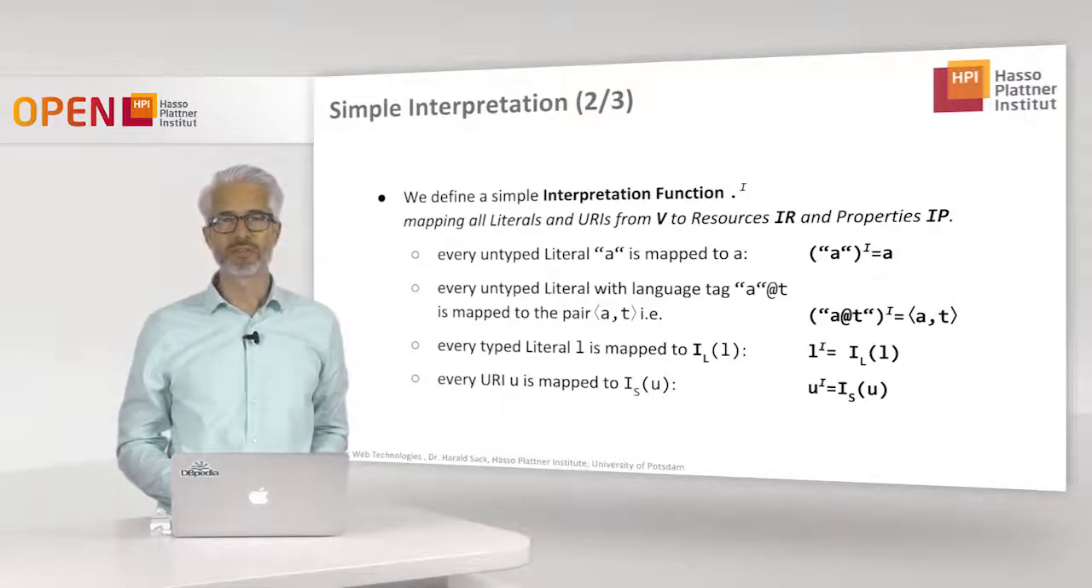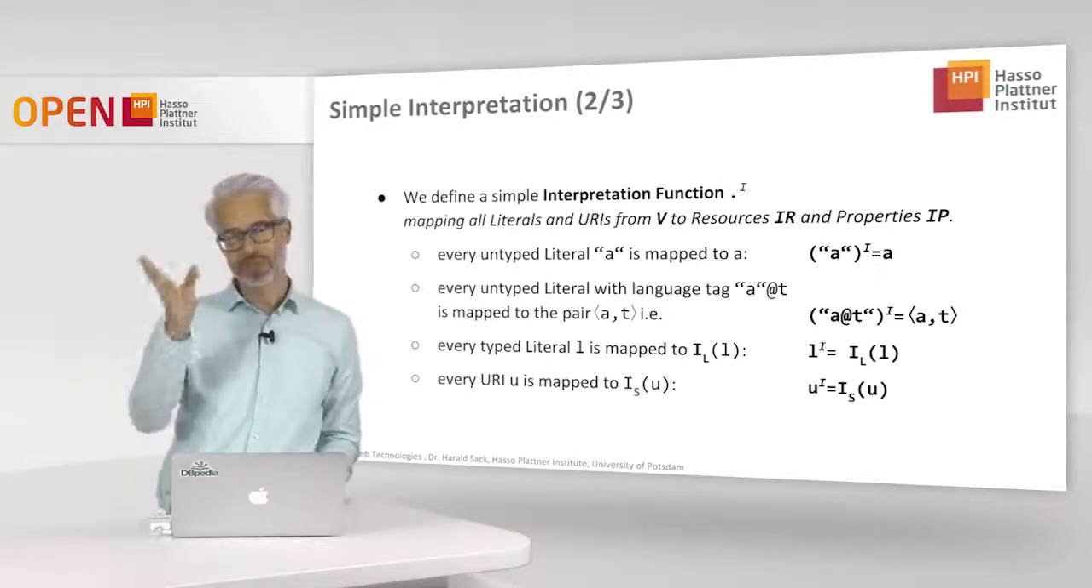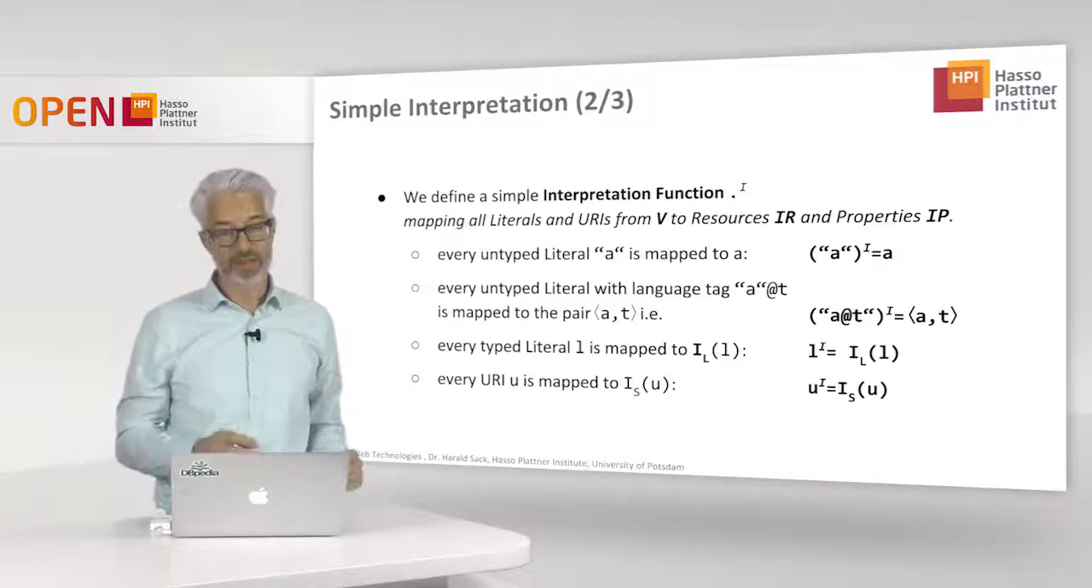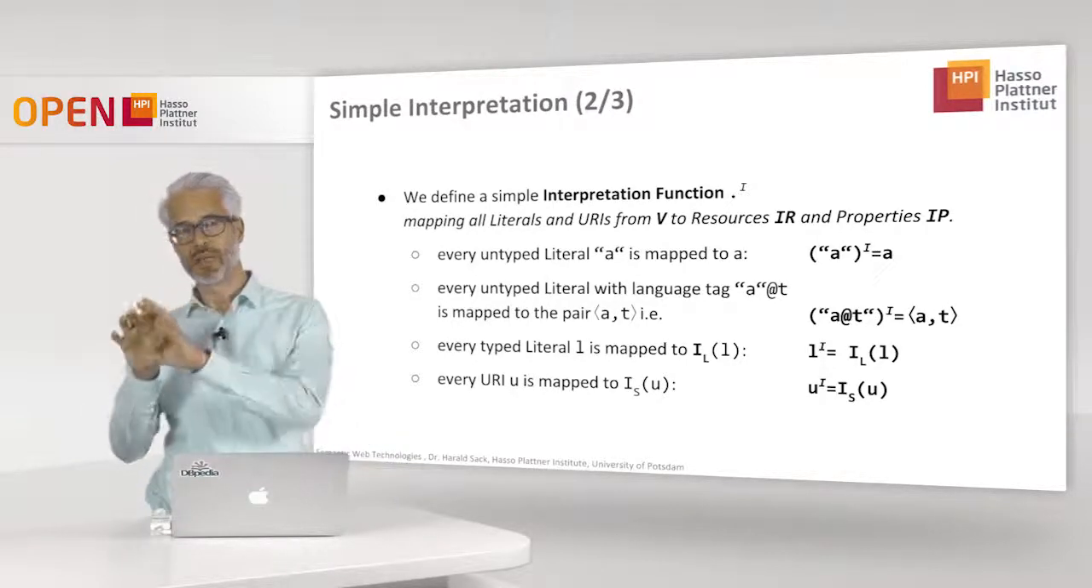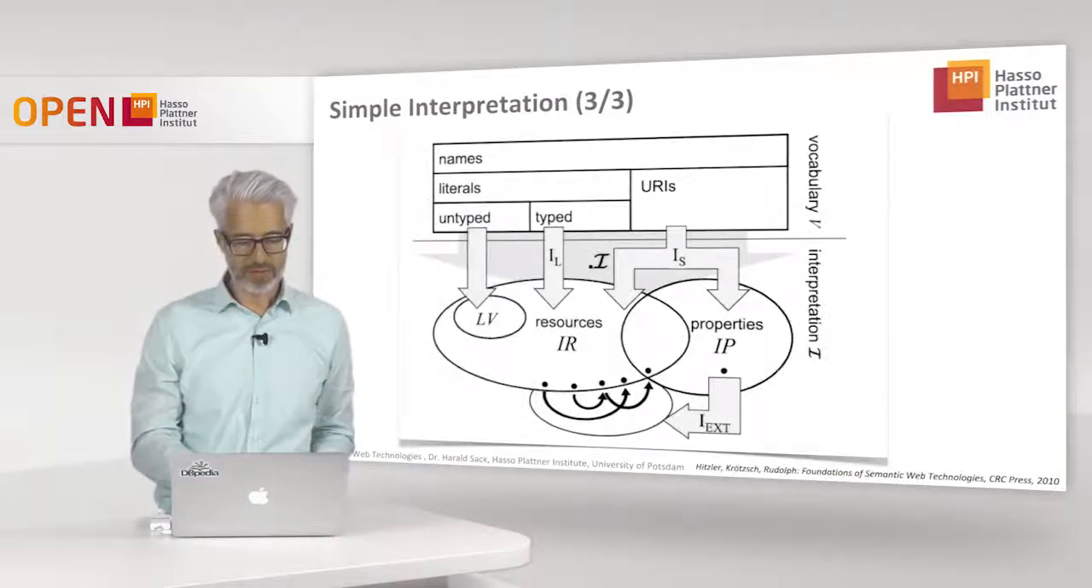So what you see here, our interpretation function consists of a bunch of mapping functions that map, of course, the parts that we have in a triple to these sets we have just defined.